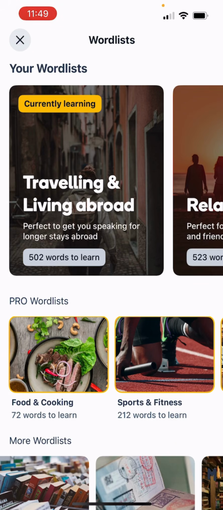We have all of these different word lists that really align with and speak to our users' goals. So if, for example, you're learning Spanish to go traveling, or if you're learning Portuguese to improve your relationship with a partner or a family member, now there is a word list for you to do that.